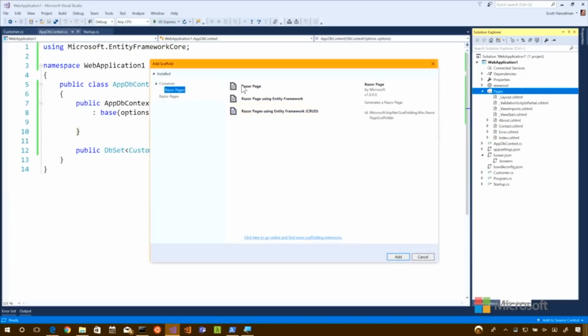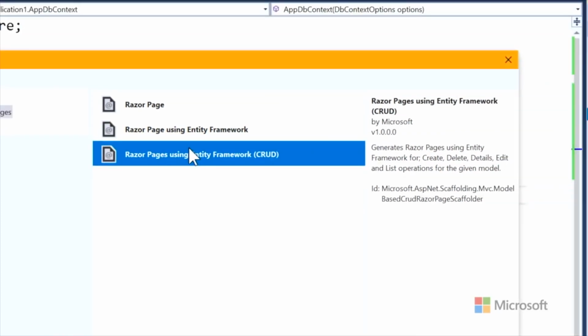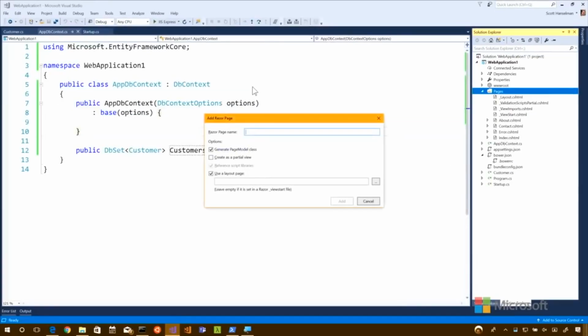I'm going to point out that I'm not going to do it for this because it'd be a little bit cheating, but after we're all done, first we make you suffer, then we show you the easy way. We could create that model and then say Razor pages using Entity Framework CRUD, and it would then scaffold or generate all the hard parts that we're about to do. But it's more fun to do it ourselves. Don't you think? All right, let's do it ourselves. People can fast forward if they don't like it.